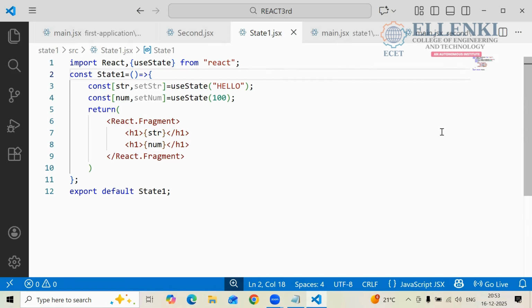Now tell me, if you want to keep the data as Boolean values, Boolean values is nothing but what? True or false.